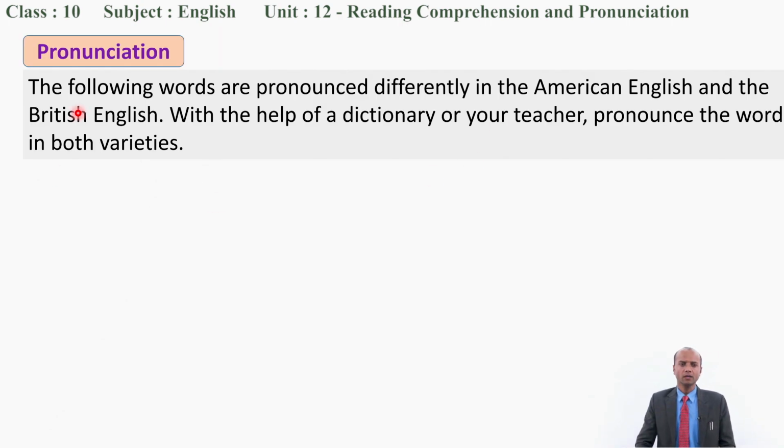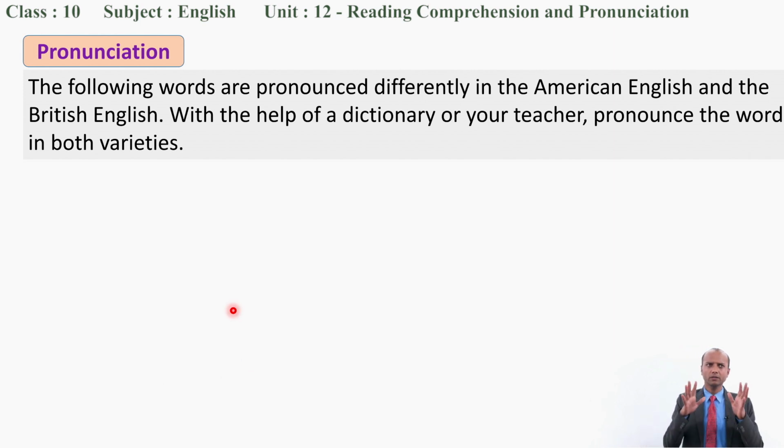It says, the following words are pronounced differently in American English and British English. With the help of a dictionary or your teacher, pronounce the words in both varieties. So here are a set of words which you need to pronounce. So look, English has different varieties, like the one that we speak in Nepal. We have our own type. And there are originally 2 varieties, they say, that is British English and American English.